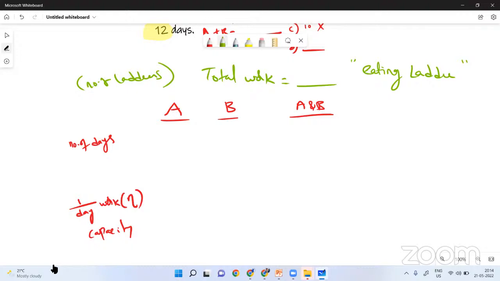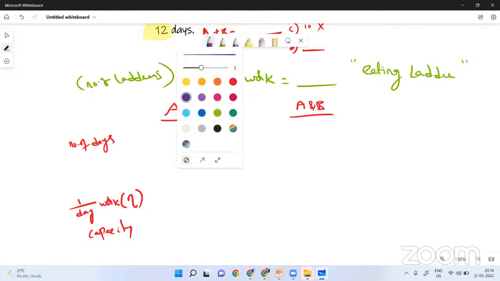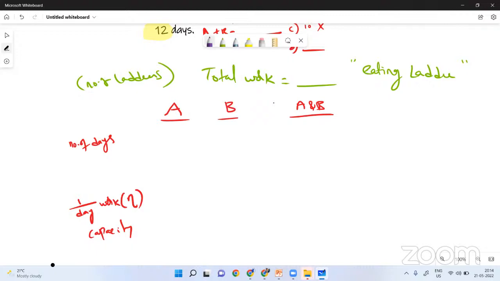in this particular case, I'll change color. In this particular question, A can finish a work in 10 days, B can finish the same work in 12 days. So how many days will they take to finish the work if they work together is the question, right? So now I'll imagine there are a total of 60 laddus here.